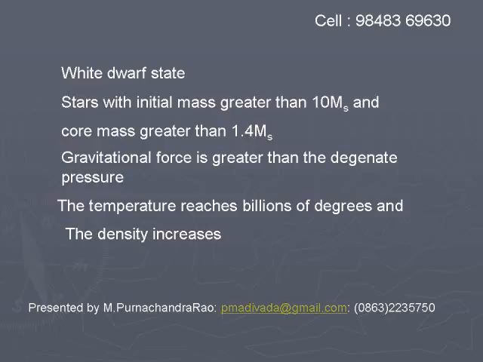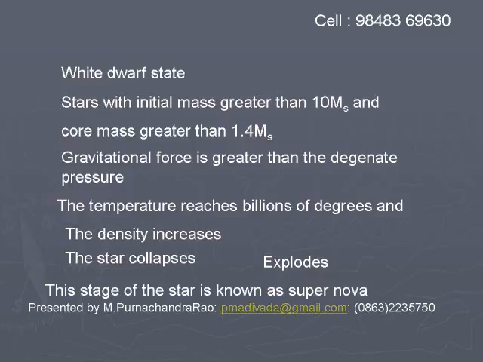The atoms will lose their atomic structure. They collapse under this gravitational force. After reaching a certain stage, the star suddenly explodes, and the star in this explosion state is known as a supernova.